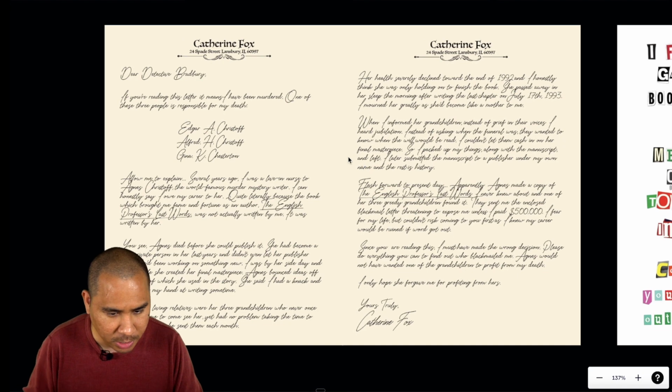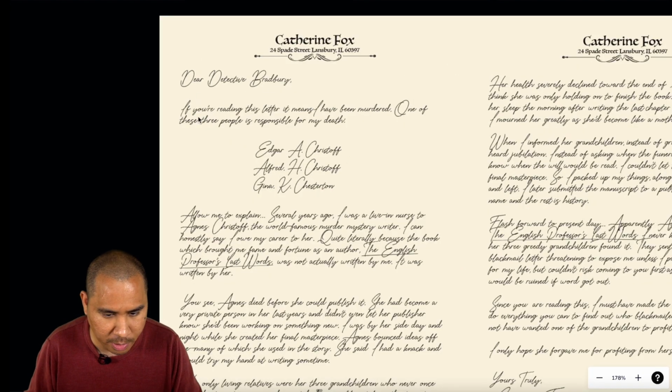Here's that letter that she left behind. Dear Detective Bradbury, if you're reading this letter, it means I have been murdered. One of these 3 people is responsible for my death. Edgar, Alfred, or Gina. Allow me to explain.